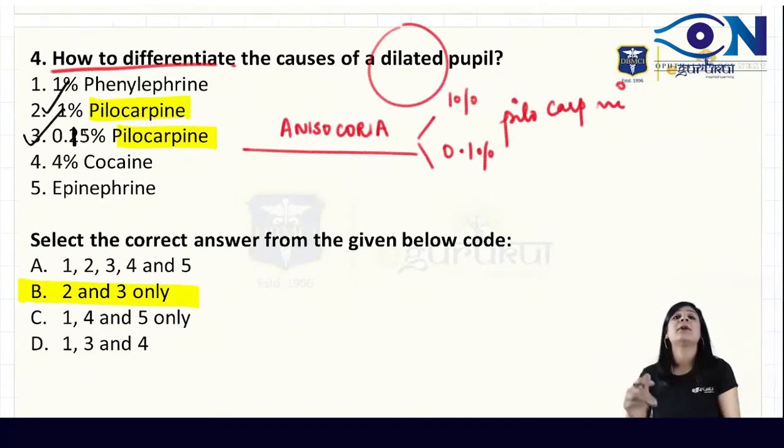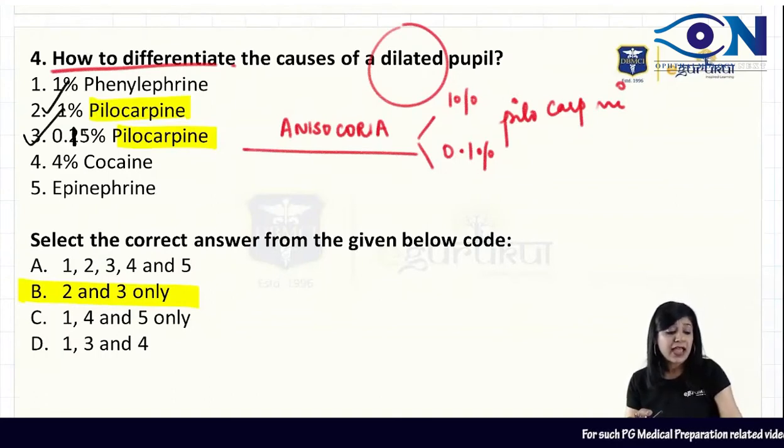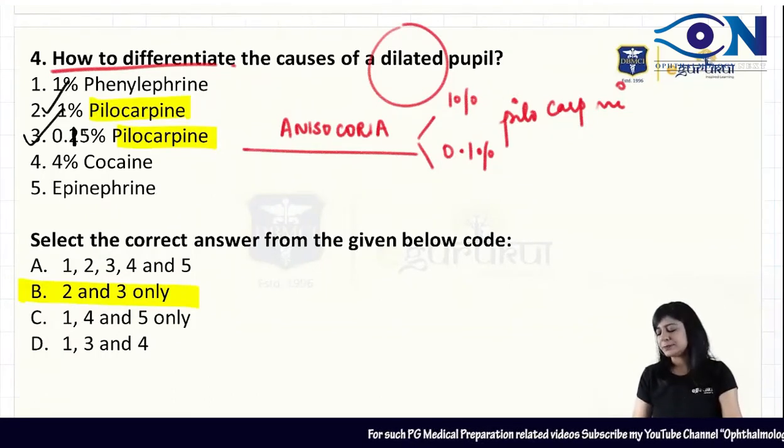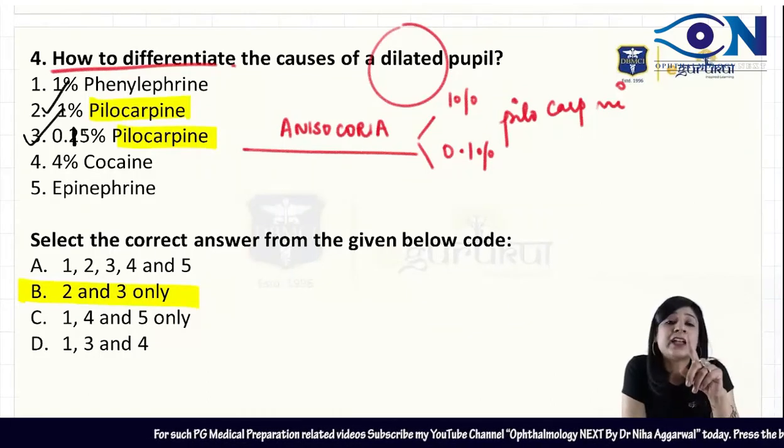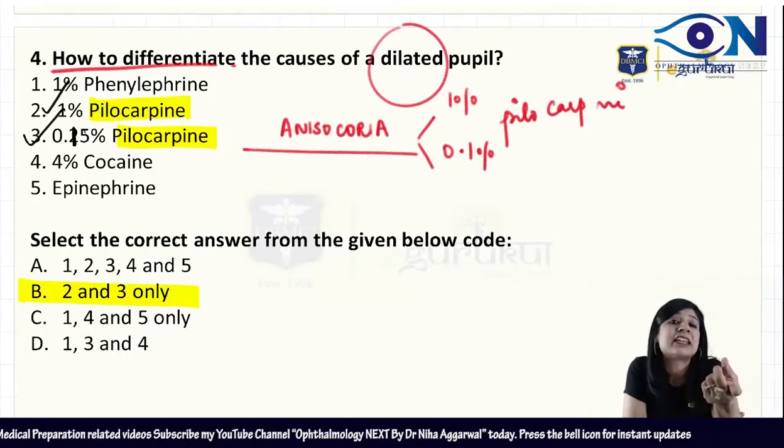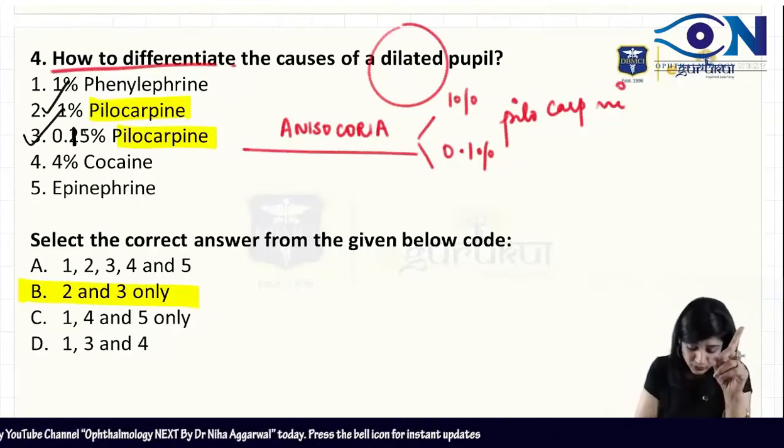So you have to read about anisocoria. This is again very important because in anisocoria there was a question in AIIMS 2020 also, that the anisocoria which is increasing in the dark is found in. So that question will again come.